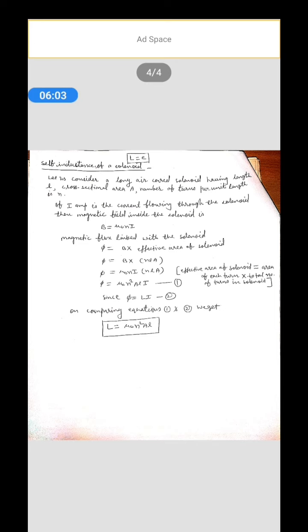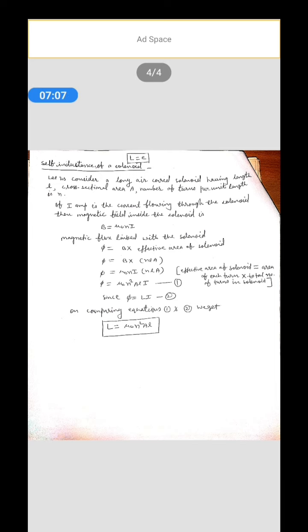Here the effective area of solenoid is equal to the area of each turn into the total number of turns in the solenoid. So the effective area of solenoid is equal to n into l into A. On putting the value, the magnetic flux linked with the solenoid is phi equals B into n l A, and on putting the value of B, we get phi equals mu naught n I into n l A, and on solving we get phi equals mu naught n square A l into I.